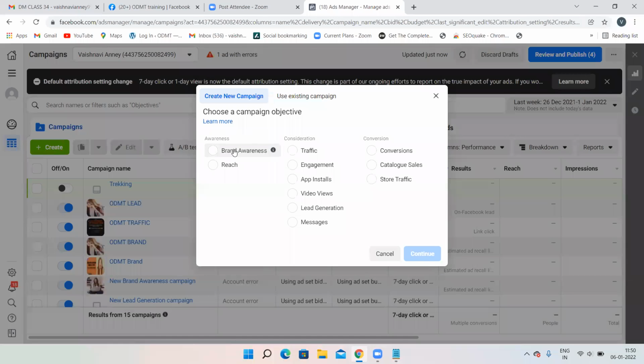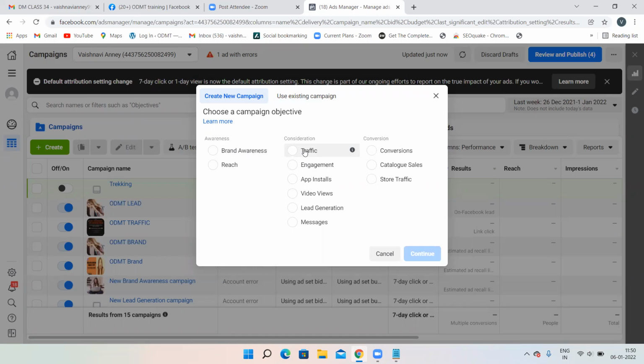Just click on this create button. Now, awareness, consideration, conversion. If you have an e-commerce website, then go for these things. Otherwise, you just have to go for these two things, awareness and consideration. Suppose you want to go for something like the display network. What is the display network useful for? Just for brand promotion and awareness, right? In the same way, if you want to do brand promotion, if somebody is not aware of your product and you want to promote your brand, at that time go for these options.